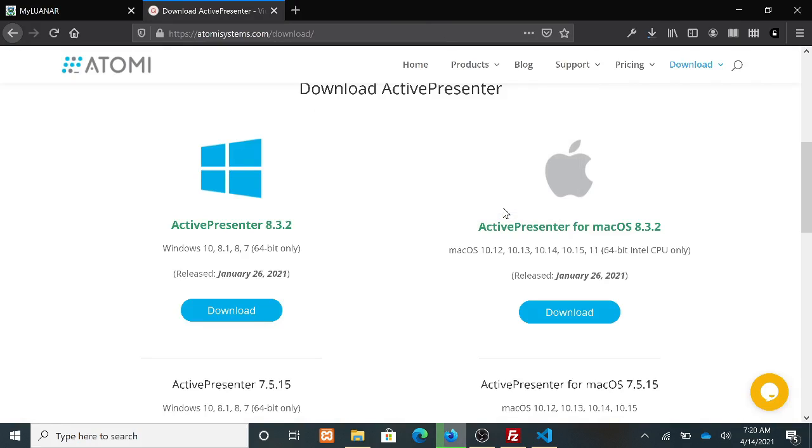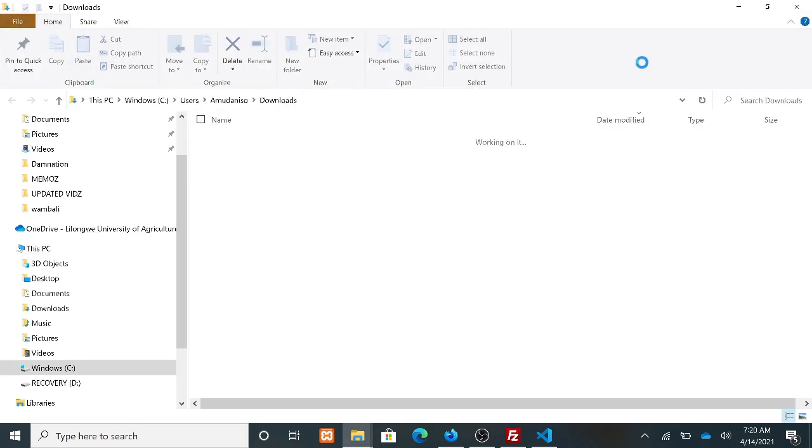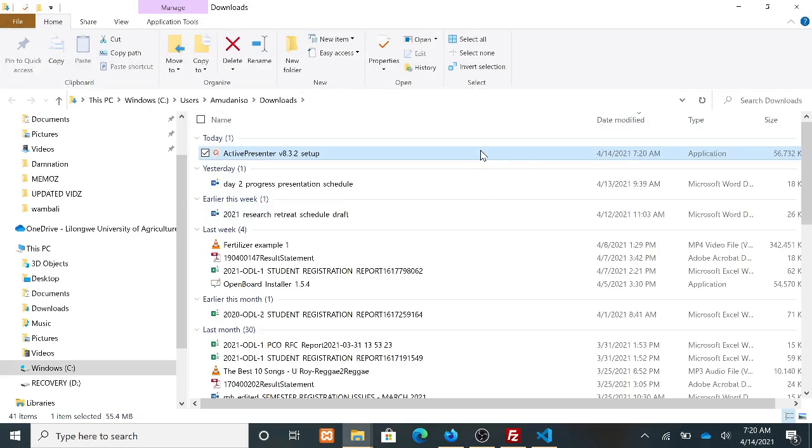So depending on your browser, you note that the download process will be a bit different. Okay, so for some browsers like mine, it shows the downloading process on top here. For some, it will show on the bottom here. So the setup has finished downloading. So what I can do here is go and open the setup.